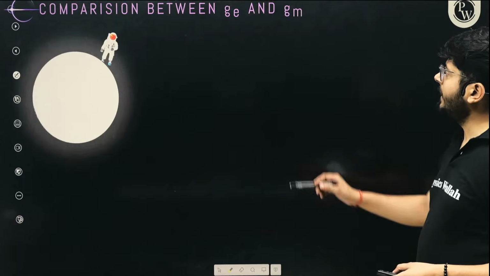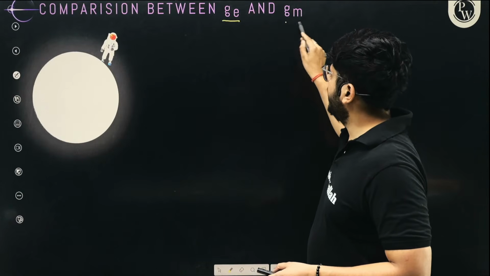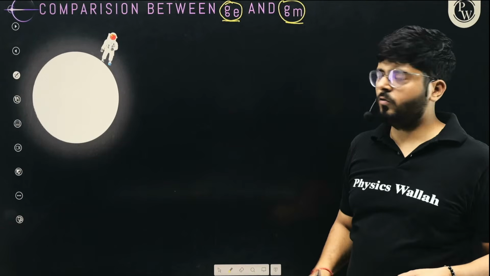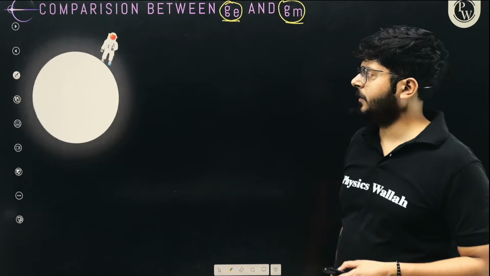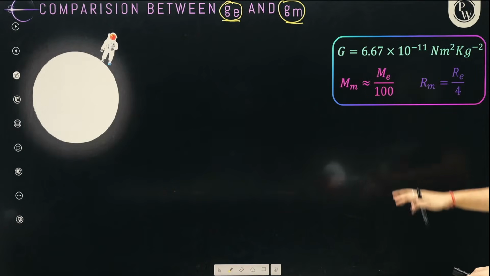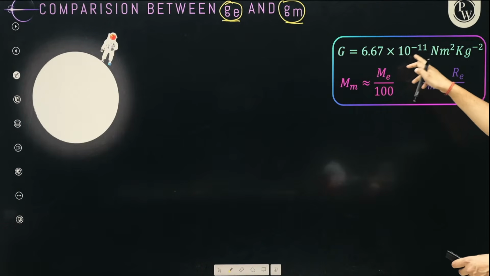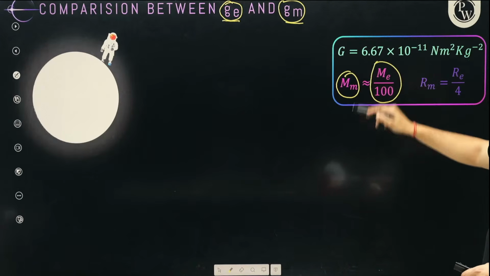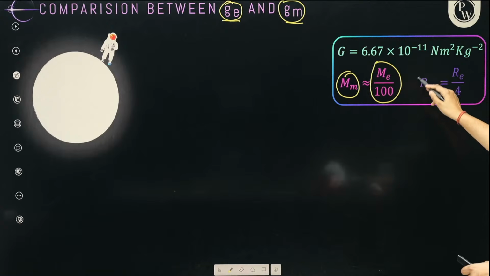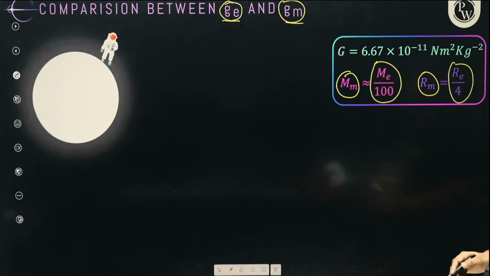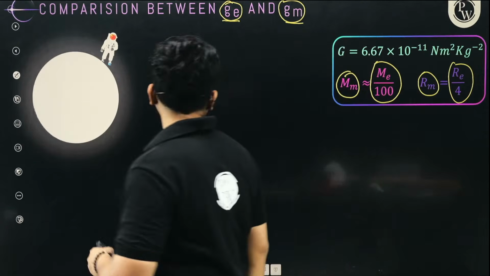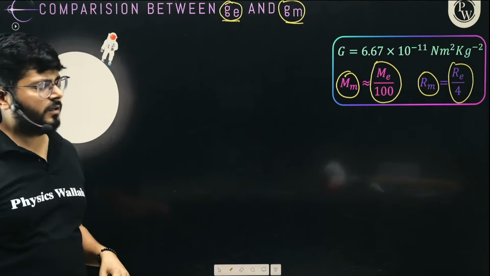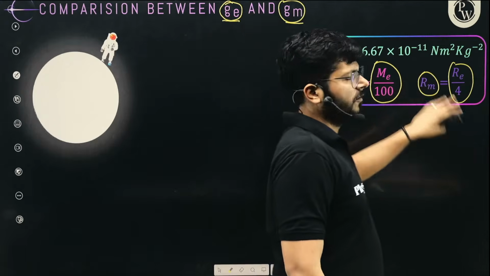So, comparison between gE and gM, right? Now we can talk about why the guy was jumping much higher on the surface of the moon as compared to the surface of earth, right? You see, the value of G is 6.67 × 10⁻¹¹, and mass of moon is 1/100th of mass of earth, and radius of moon is 1/4 of radius of earth, right? Okay, so these are the things we know.